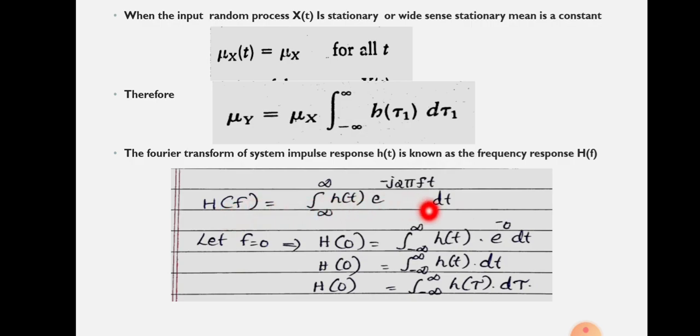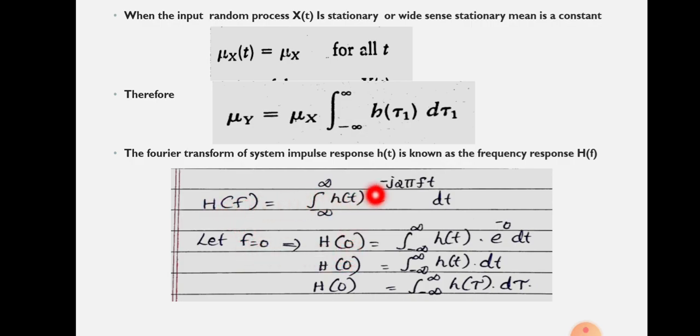Just to go through that equation, we need only this equation, that is why I have written it here. So h of f is this equation. Next, if you are putting f equal to 0, what will happen to this equation? Whenever f equals 0, this will become h of 0.